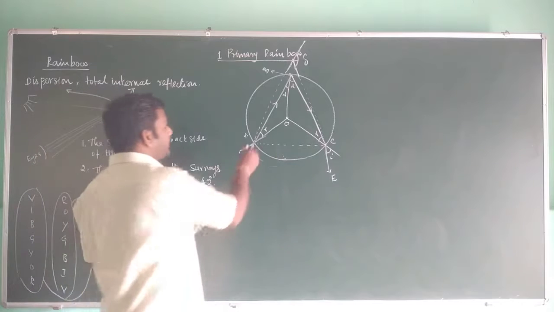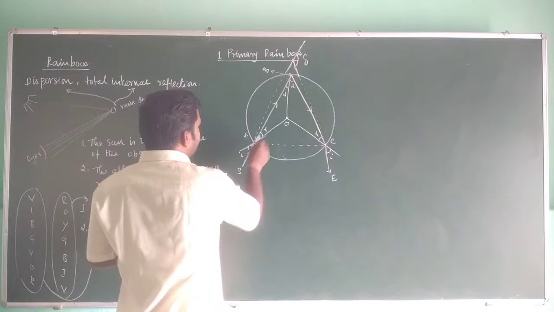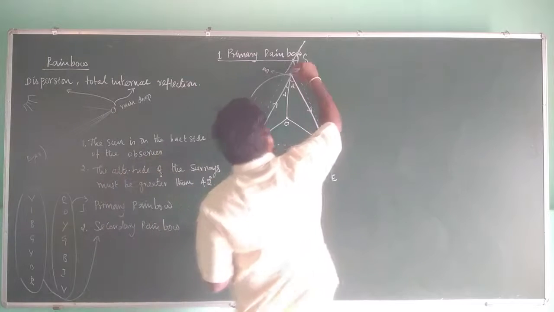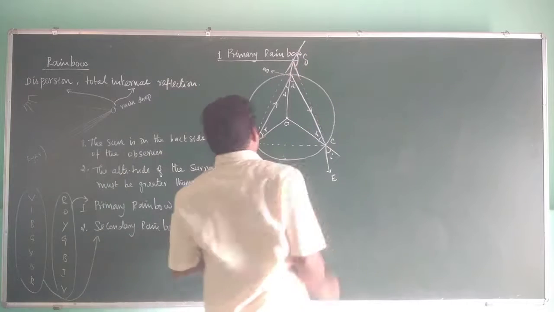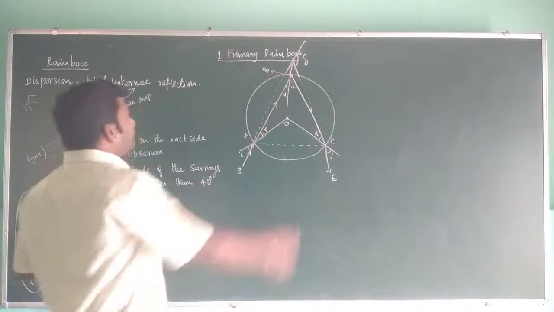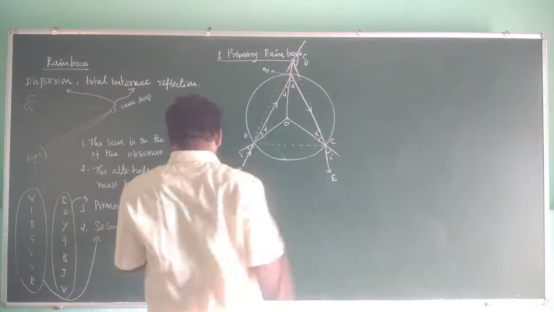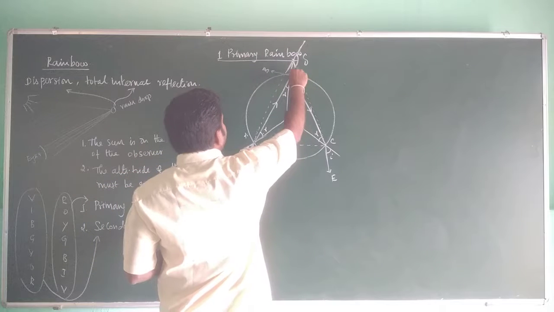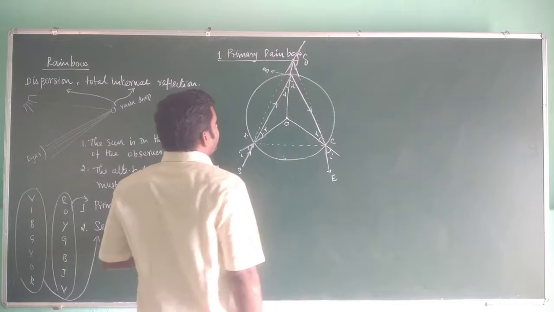Now at point A, the angle of incidence is i, and the angle of refraction is r. If you extend this, it will meet at this point. At point B, it undergoes total internal reflection.